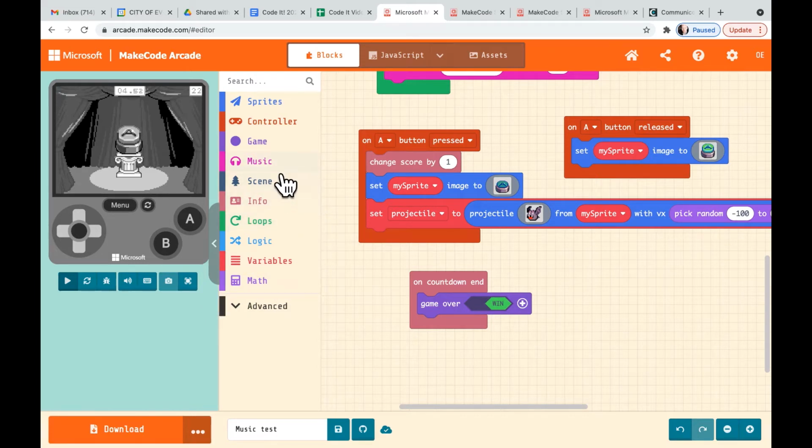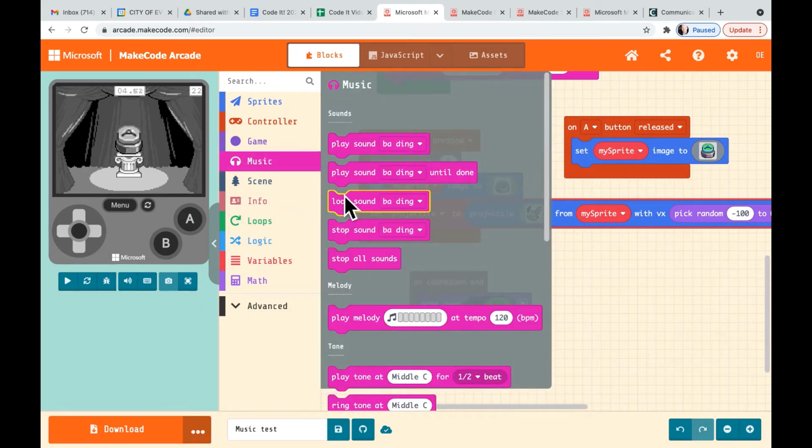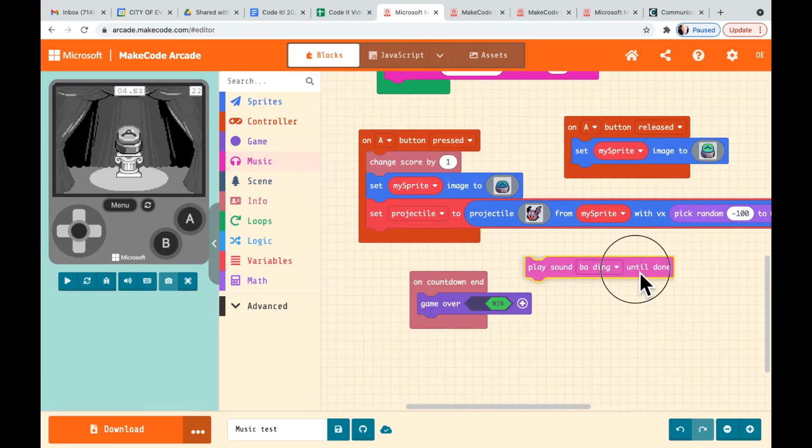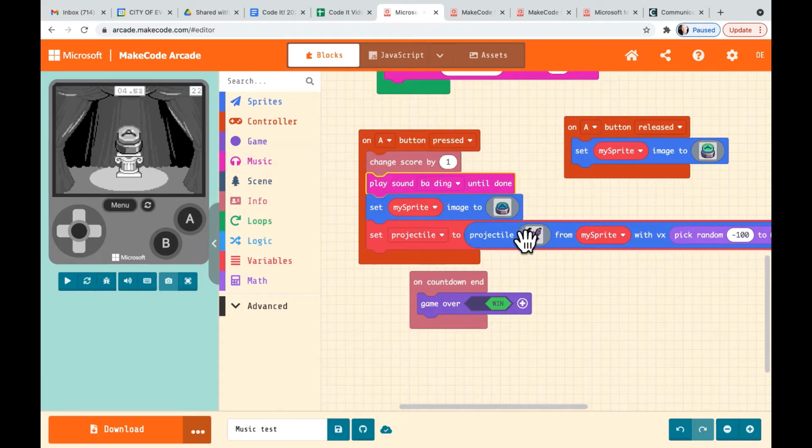So now let's say we go to music again, and let's say you were to do this: play sound, and then it has the name of the sound until done. All right, because you're probably wondering, well, what does that do? All right, so now we have the ding. So watch what happens. Ideally, in a game like this, what you want to happen is every time you press A and a bat flies out, you want to be able to hear ding. And if you press the button 100 times, you want 100 bats with 100 dings. Okay, you don't want anything to prohibit that. But let's see what this does.